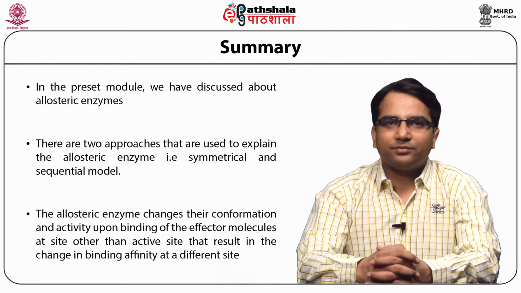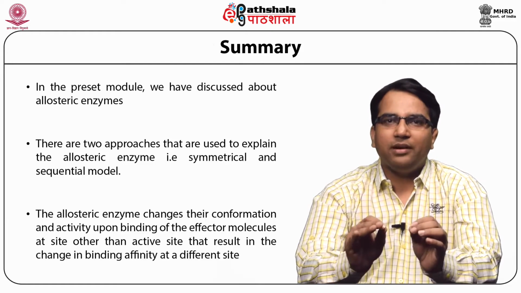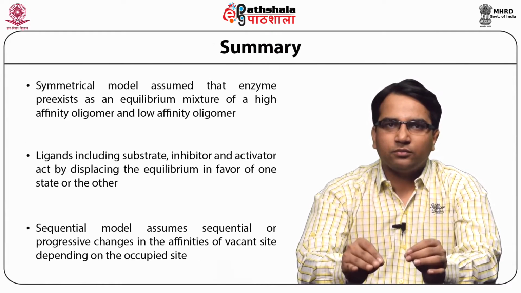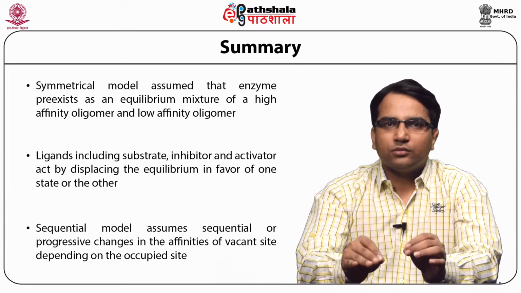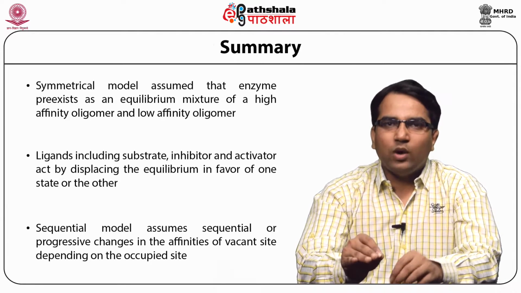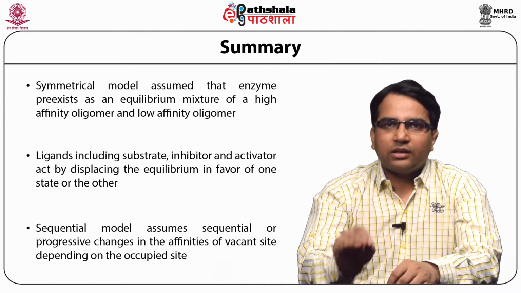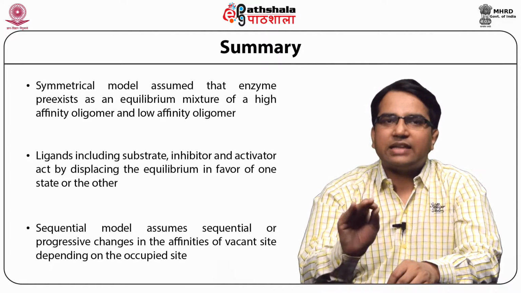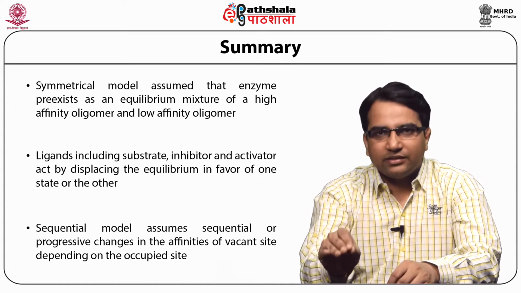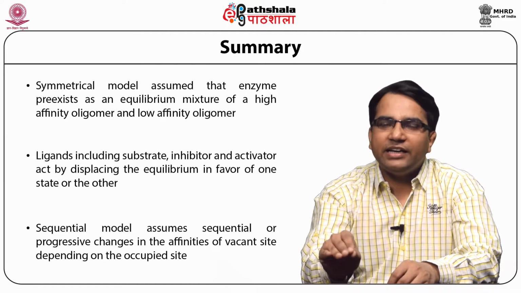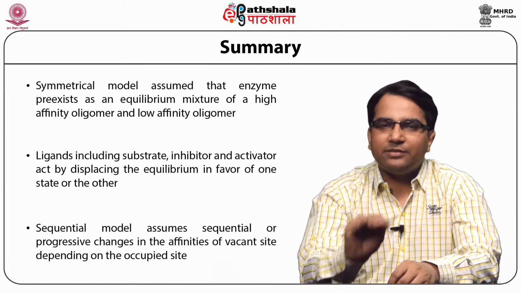So students, let's summarize what we have learned from this module. In this module, we have learned what is an allosteric site. An allosteric site is a site other than the active site which influences the binding or catalysis of the active site.